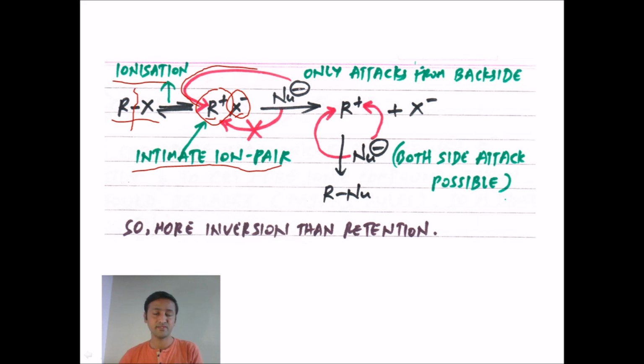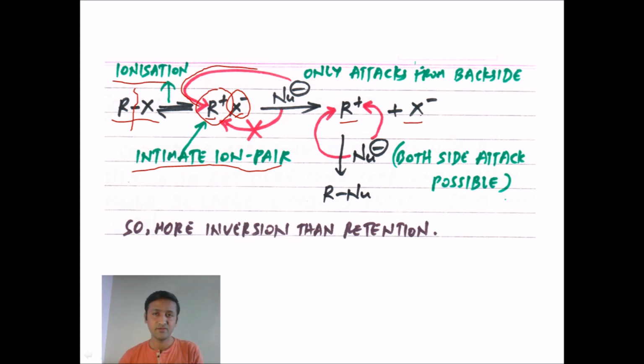That is why the nucleophile attacks only from the back side. We already know that attack from the back side results in an inverted product.